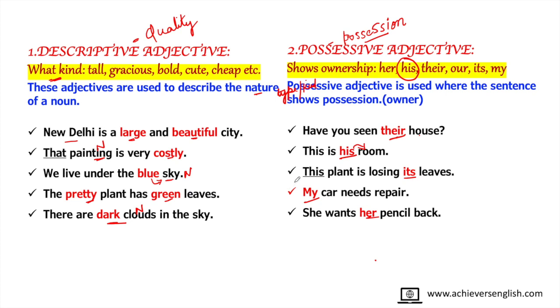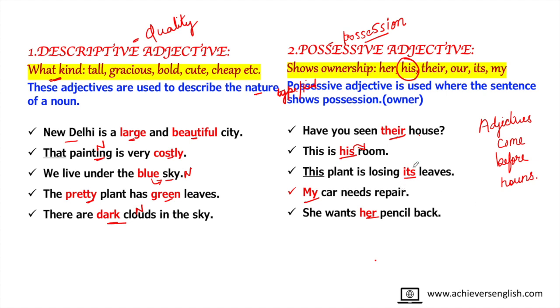Friends, please note down a very important thing. Out of all the kinds of adjectives, only the adjective of quality can come anywhere in the sentence. It may come before the noun or it may come after the noun. But in the rest of the sentences, adjectives are followed by nouns. In every sentence you will find that adjectives are coming before the noun. So my dear friends, if your nouns are not clear, if you are unable to pick out all the kinds of noun, you are surely going to get stuck in this topic. So I appeal once again, go through nouns once again. Picking out all the kinds of noun will help you pick out adjectives.